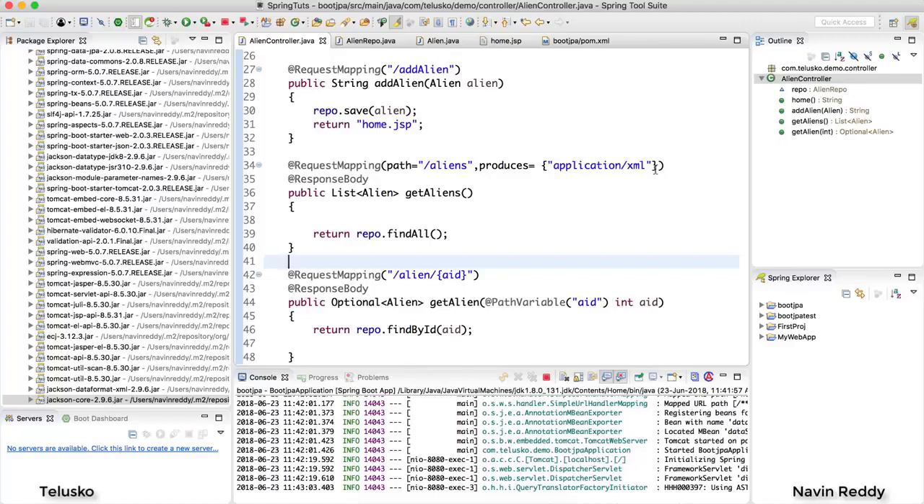Now in HTTP, we have different methods. We have get for fetching data, we have post for submitting data, we have put to update data, and we have delete to delete data, of course. Now we'll use a post here.